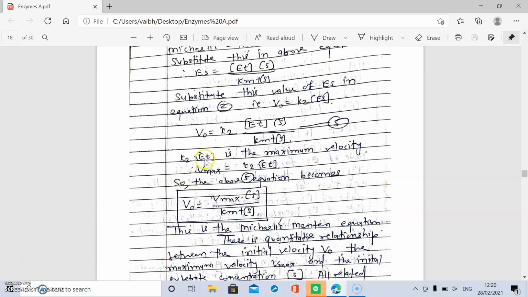Here this K2 into ET, these two terms, is the maximum velocity, because Vmax is equal to K2 into total enzyme concentration. So instead of this K2 into ET, put the value Vmax. Therefore V0 is equal to Vmax into substrate concentration divided by Km plus S. This is the Michaelis-Menten equation.